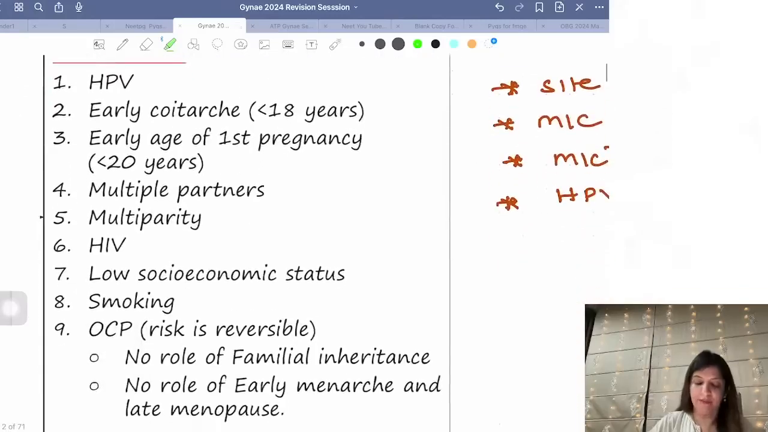Okay. Now, coming to risk factors for cancer cervix. Risk factors for cancer cervix, they are, number one, all of you know, it's HPV.